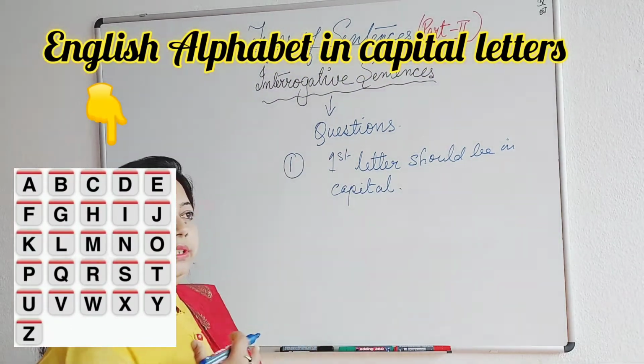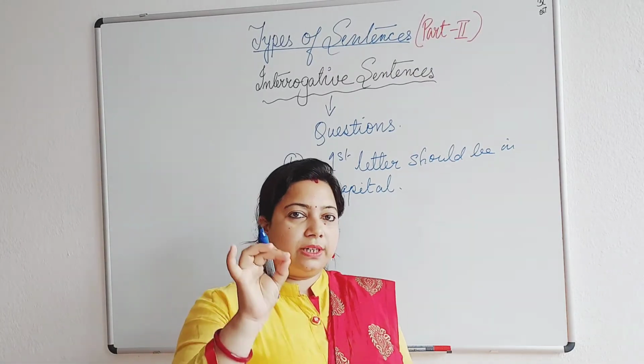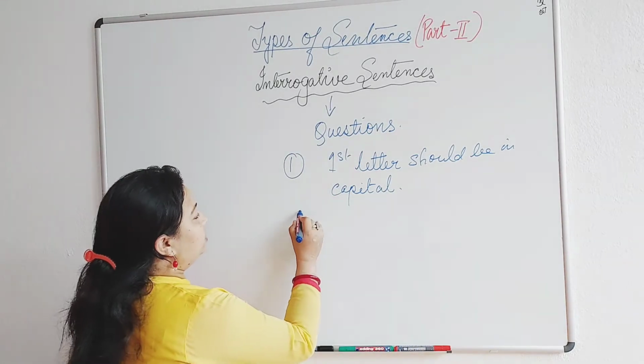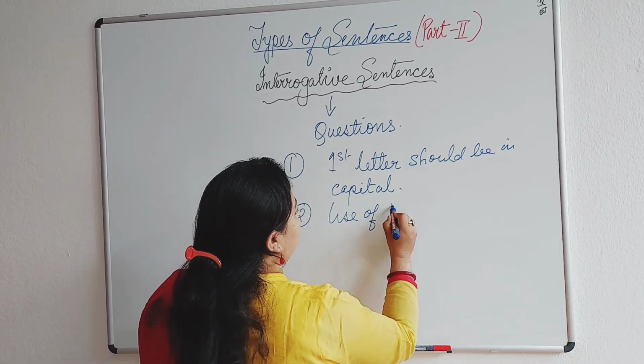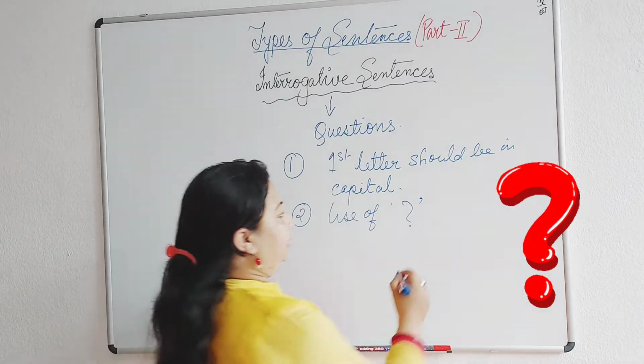So whenever a question begins, when you are writing an interrogative sentence, the first letter of the first word should be in capital letters. Number two, use of a question mark at the end.